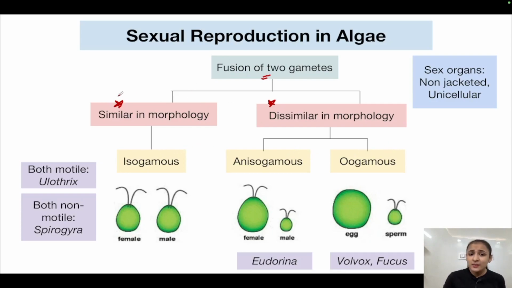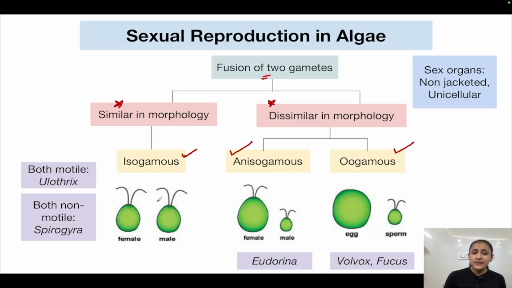If the gametes are similar in morphology, this type of sexual reproduction is known as isogamous. If the gametes are dissimilar in morphology, sexual reproduction can be of two types, that is anisogamous and oogamous. So in isogamous, both of the gametes, that is the female gamete and the male gamete, look identical to each other. They are exactly similar in their structures.